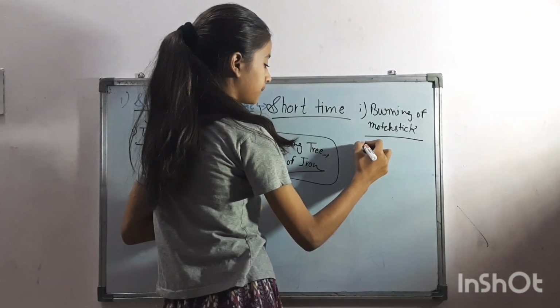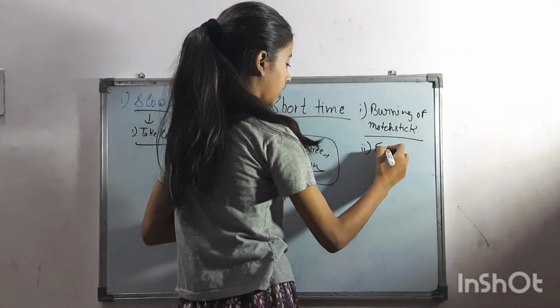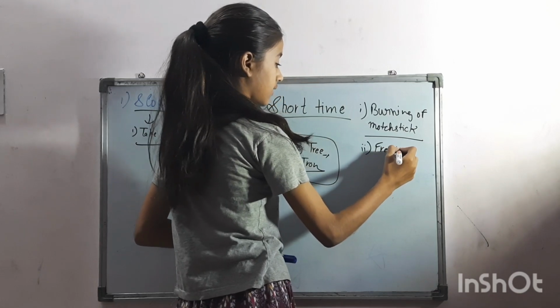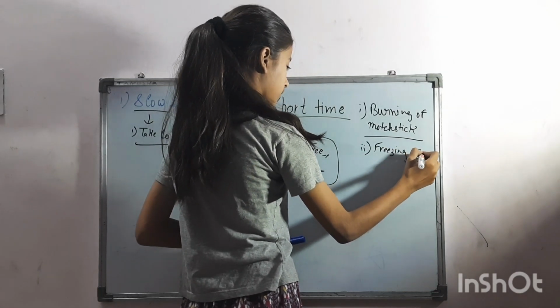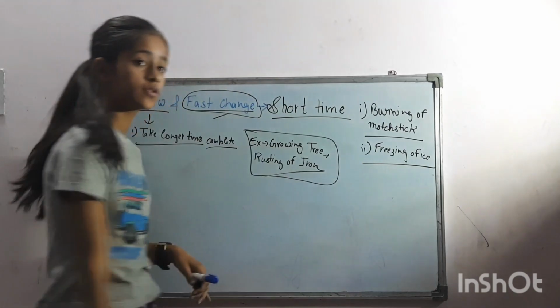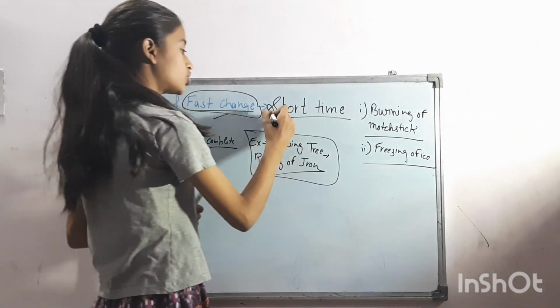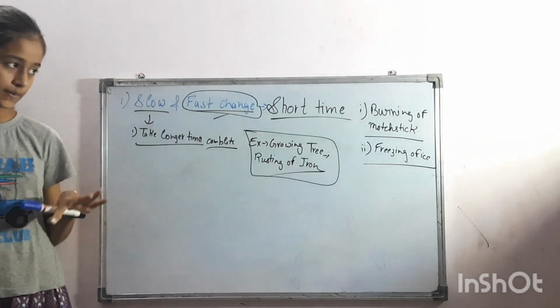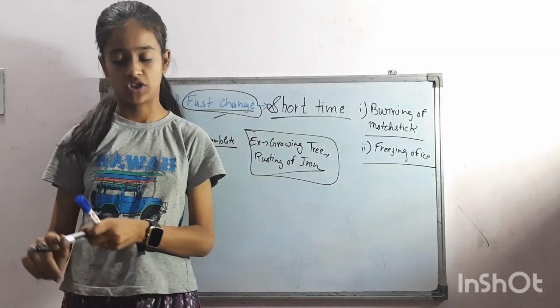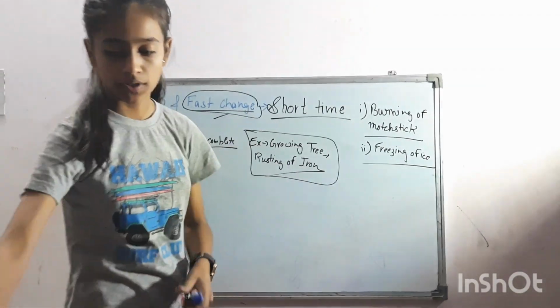And then freezing of ice is also a fast change because it takes short time to get complete, so that's why it is a fast change.